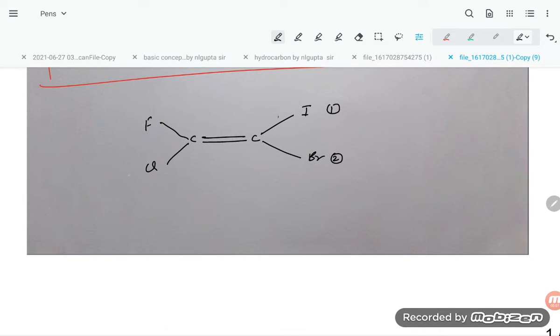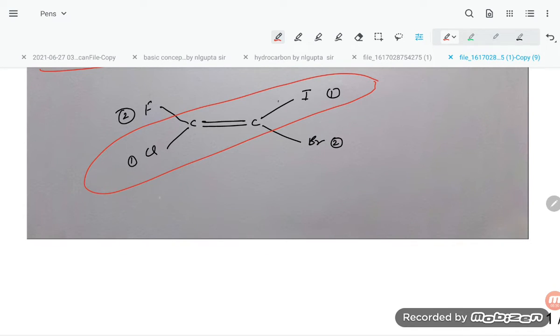Out of fluorine and chlorine, chlorine is more than fluorine. Now the priority groups are on the opposite side. So when priority groups are on opposite sides, it is E alkene. E means opposite. So this is something we got to know, students.